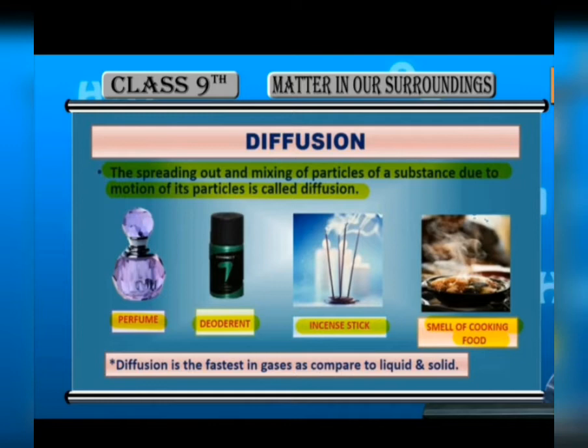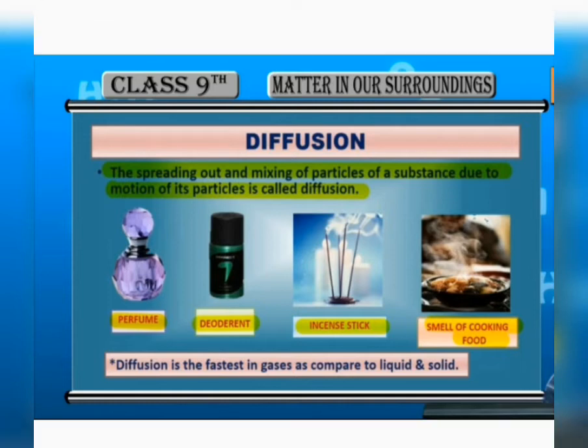the room very quickly. In fact, when someone opens a bottle of perfume, you know that its smell spreads in the whole room within no time. So why does the smell of perfume spread in no time? Because of the diffusion of perfume vapors into air. See, when the bottle of perfume is opened, what happens? The liquid perfume changes into vapors, and the perfume vapors move very rapidly in all directions in air, mix with air particles, and hence spread with air in the whole room.